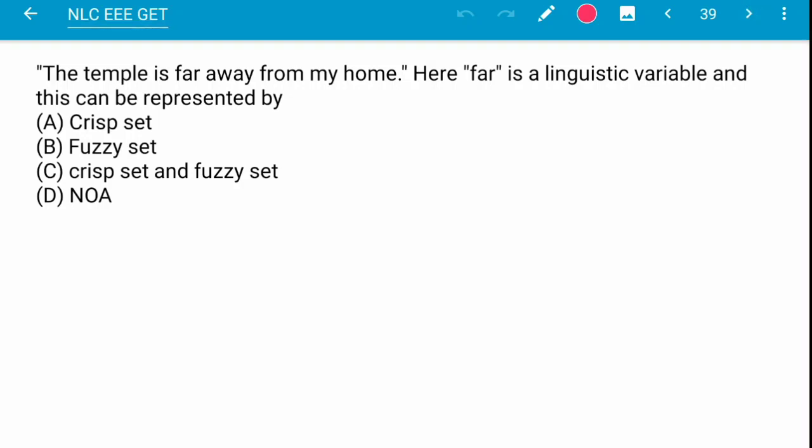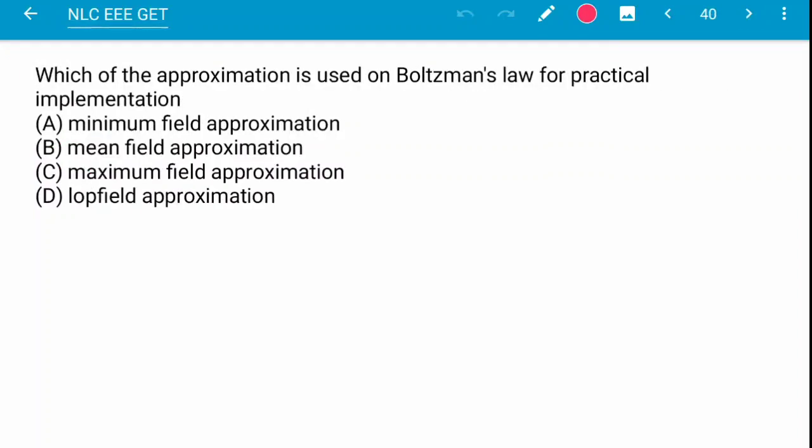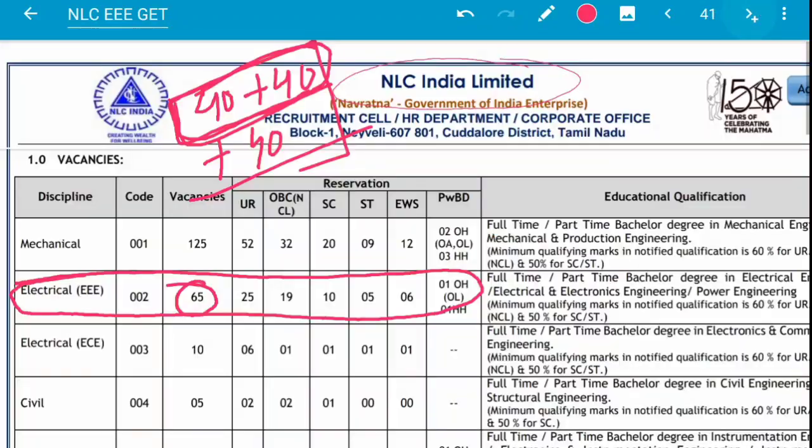The temperature is far away from my home. Here far is a linguistic variable, and this is fuzzy logic, because fuzzy logic can be used to represent linguistic variables, not binary variables. Next question: which approximation is used in Boltzmann's law for practical implementation? It is the mean field approximation. These are two questions from the last two parts of the syllabus.